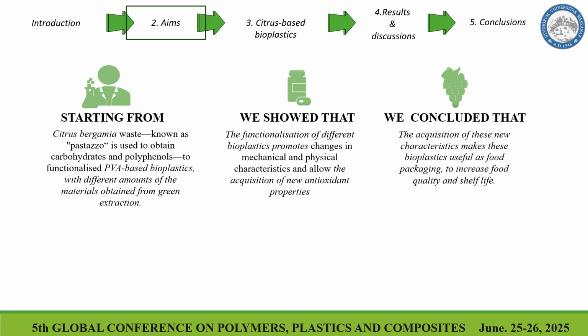So based on these attractive properties, our research focused on bioplastics produced from polyvinyl alcohol, that is a petroleum-based polymer, but is biodegradable, unlike the other petroleum-based ones. For this work, we decided to modify polyvinyl alcohol with polyphenols and carbohydrate fraction obtained from citrus bergamot waste, a product that is also called pastazzo. Pastazzo is essentially a byproduct usually obtained from the industrial processing of citrus fruits into dyes and essential oils, but pastazzo is really a potential rich source of biologically active compounds like polyphenols and carbohydrates.